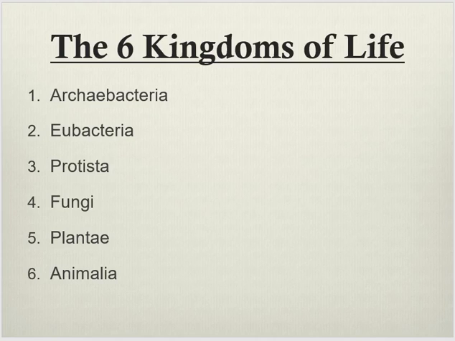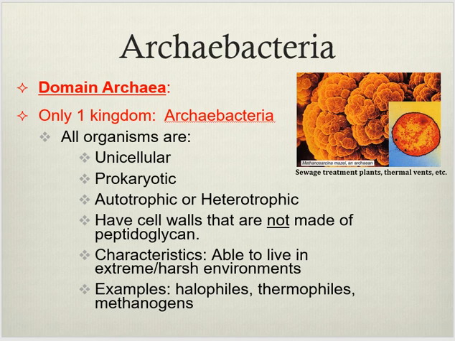All right, so we're going to look at each of the 6 kingdoms today and the characteristics that you need to know about each one of them. First kingdom is Kingdom Archaebacteria. What we said yesterday, it belongs in one specific domain, Domain Archaea. So on your chart, you are filling in the boxes under Archaebacteria.